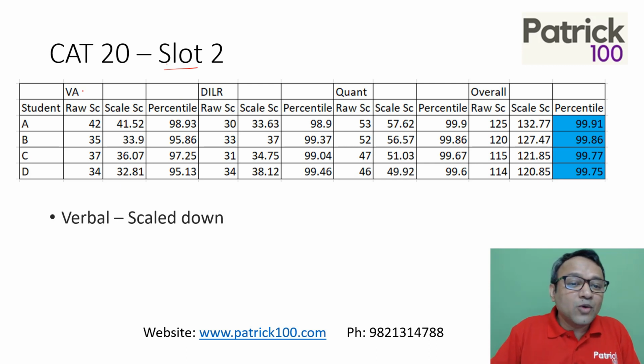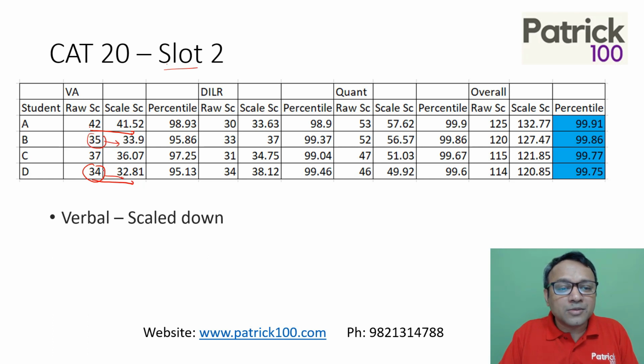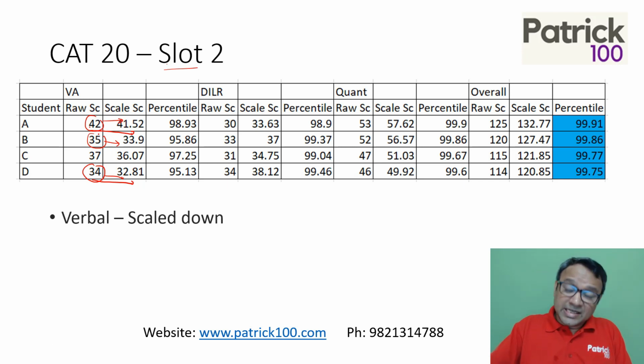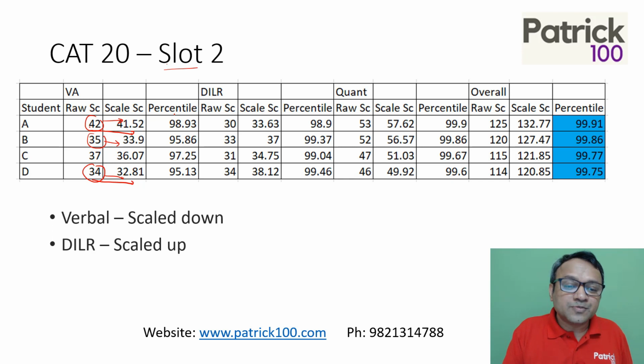If you look at verbal, it was scaled down, not too much but a little bit. At lower marks, the scaling was more than at higher marks. At lower marks, let's say 34 and 35, the scaling was more than 1 mark down, but at a higher mark of 42, the scaling was just 0.48 marks. I'm not saying this holds everywhere, only in this particular section. So verbal was scaled down, with higher scores scaled less than lower scores. But that could vary in other slots.